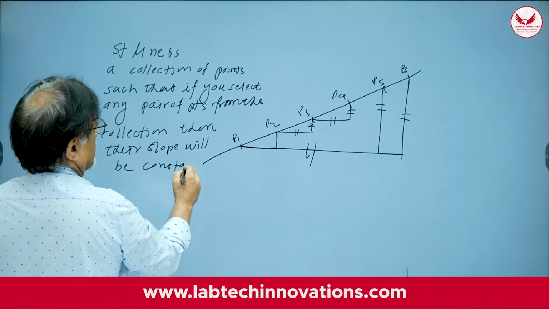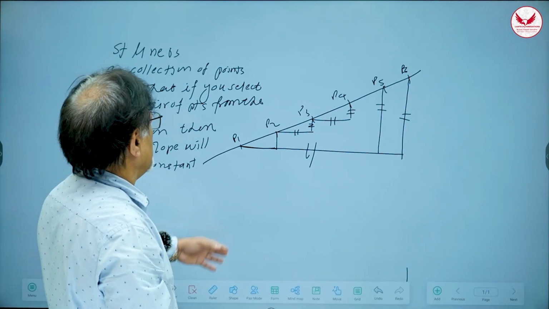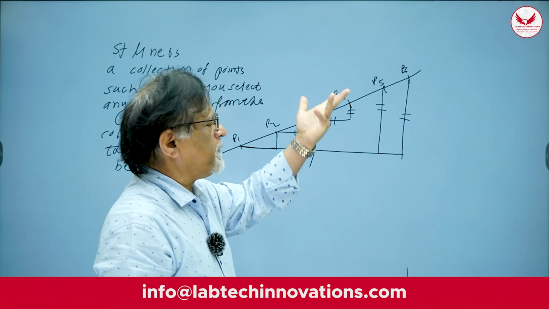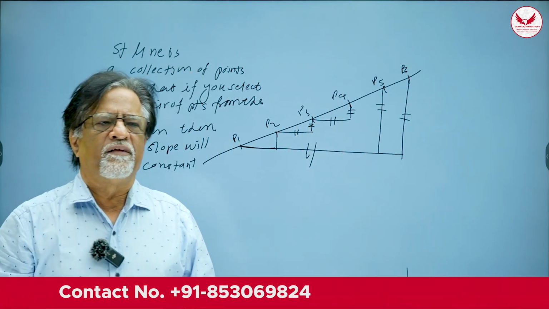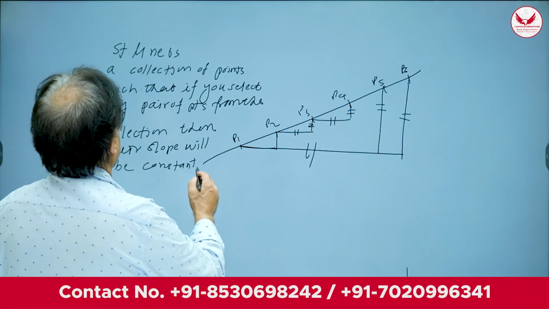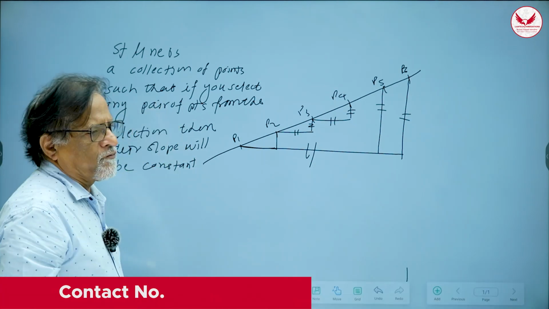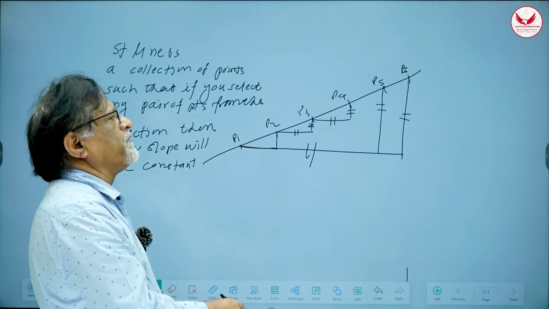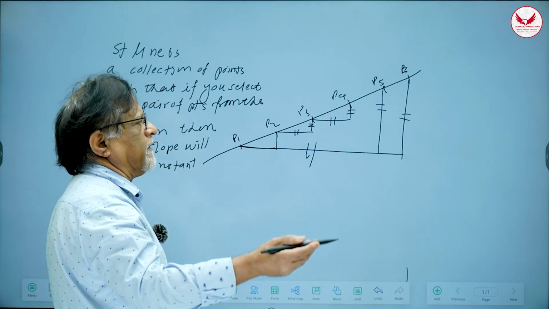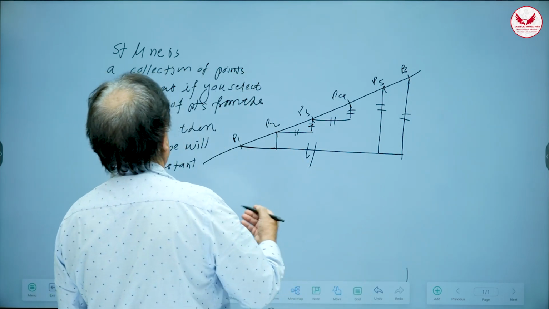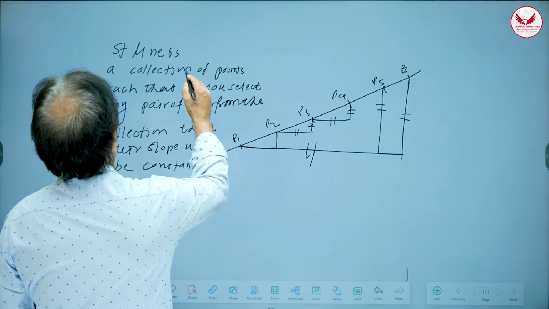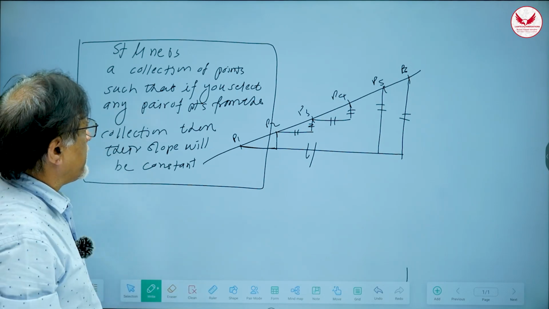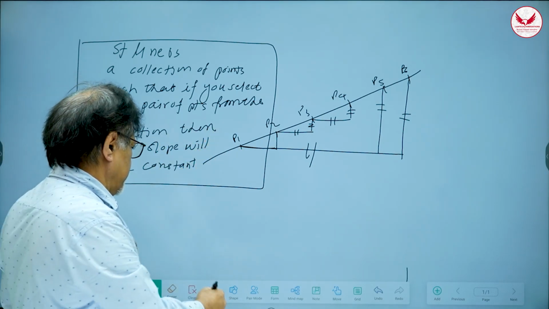It will never change. Doesn't matter which pair you have selected. You select P1, P2, you select P1, P4, you select P2, P5, you select P4, P6, whatever. But slope will always remain same. So that is a geometrical condition these points will satisfy. But this geometrical condition can be converted into algebraic condition, because slope is nothing but the ratio of the difference of coordinates y2 and y1 and x2 and x1, correct? So this is what the definition of straight line is, right? You pick up any 2 points, slope will not change, correct?